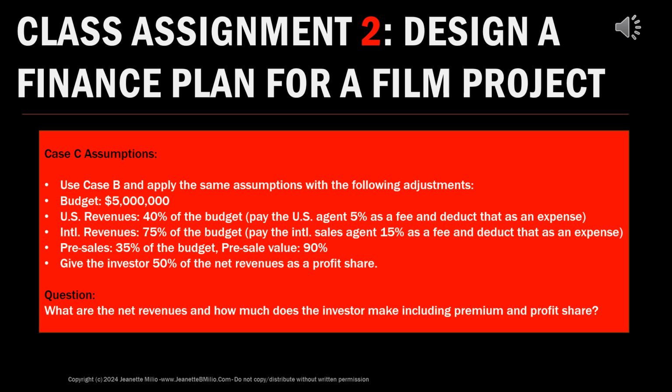They will also, of course, get their premium on their money, the 20% on the investment they gave you. Those two elements, profits and premium, would be basically representing the money that the investor made on their investment. So how much would that be? That is the question for this assignment. What is the net revenues and how much does the investor make, including premium and profit share?